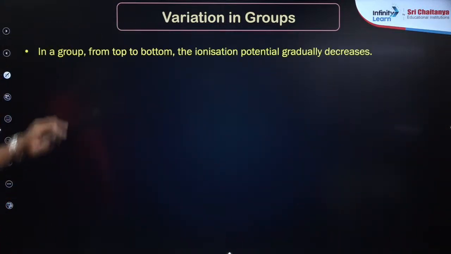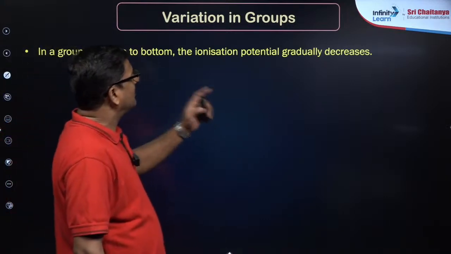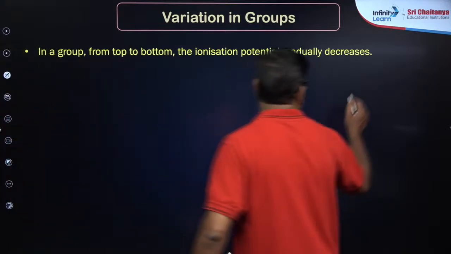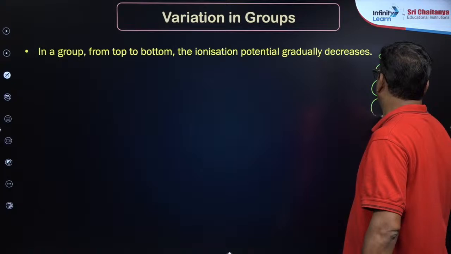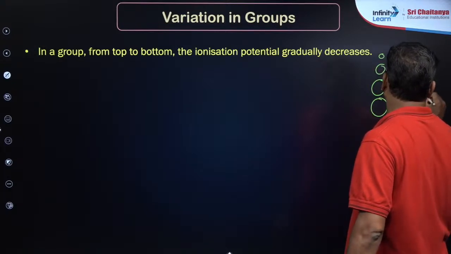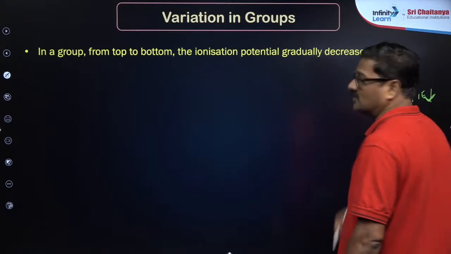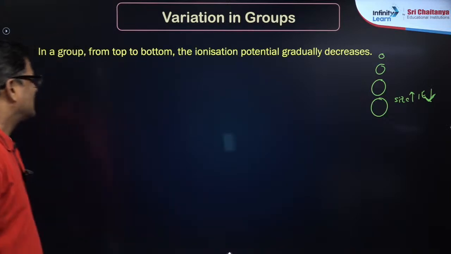Yes, variation in the group. In a group from top to bottom, ionization energy gradually decreases. Here what happens, down the group size increases, है ना? अगर size increase है तो ionization energy decrease होगा. Right beta? Right, very good, nice. Then what about the period?